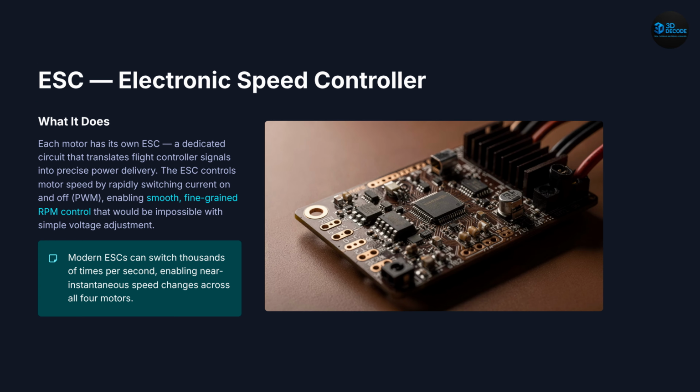ESC, Electronic Speed Controller. Each motor on the drone has its own electronic speed controller, or ESC. The ESC converts commands from the flight controller into precisely controlled electrical power for the motor. Instead of changing voltage directly, ESCs use pulse width modulation to switch current on and off thousands of times per second. This enables incredibly fast and smooth motor speed adjustments during flight.